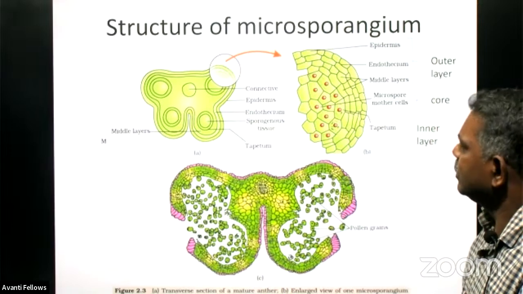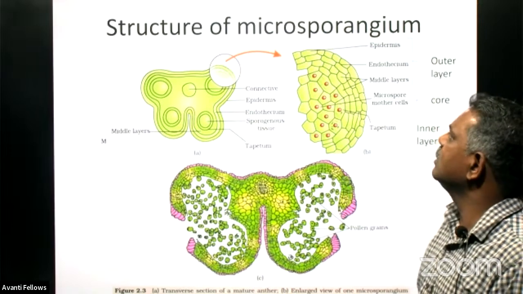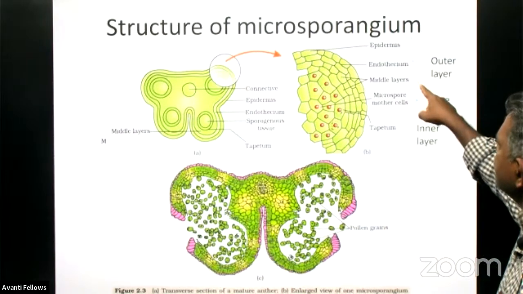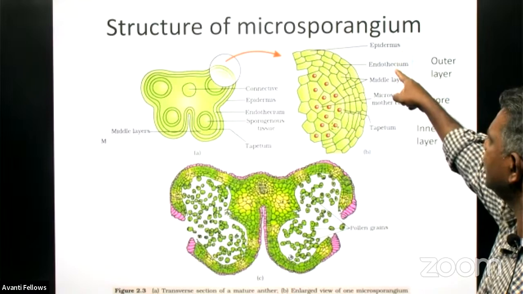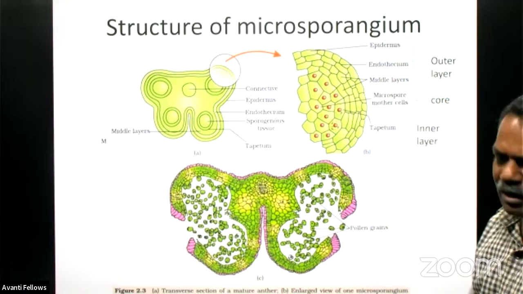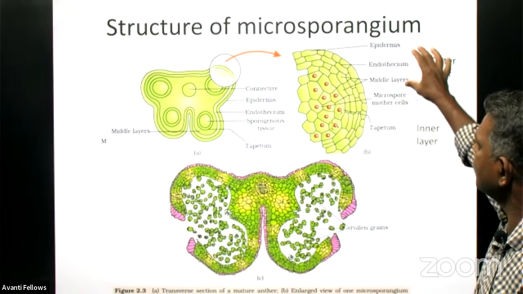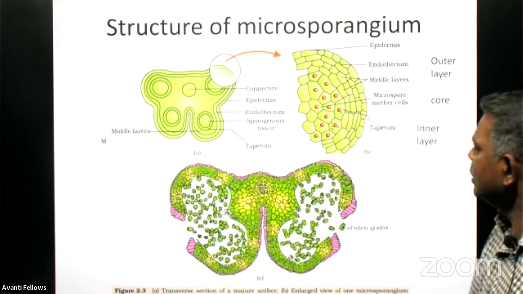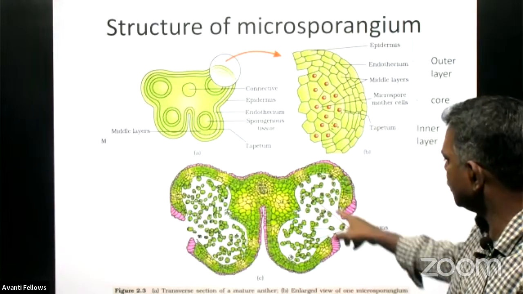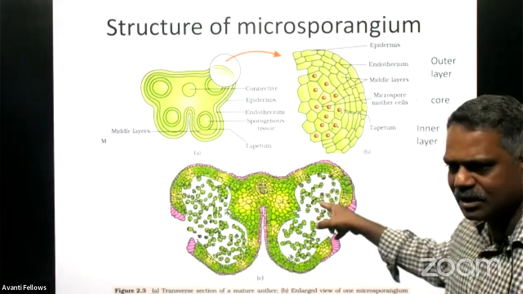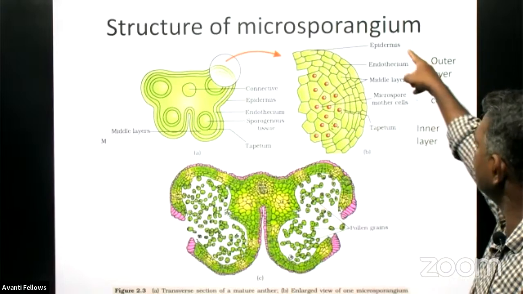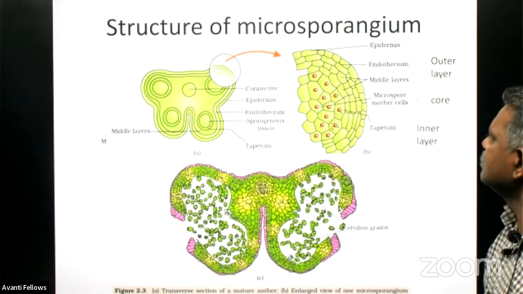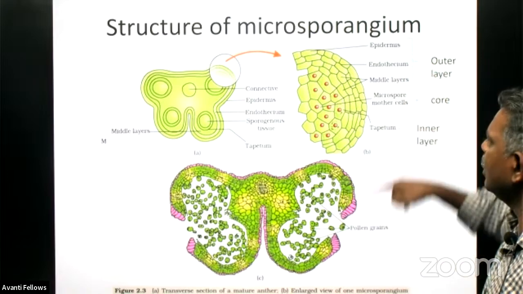As I told you, there are so many tissues present in the microsporangium. The outer layer is made up of epidermis, endothelium, and this middle layer. There are three layers present in the outermost part of this microsporangium, right? This is the microsporangium in which the pollen grains are getting developed. And these outer layers are epidermis, endothelium, and this middle layer. And the core layer is what?